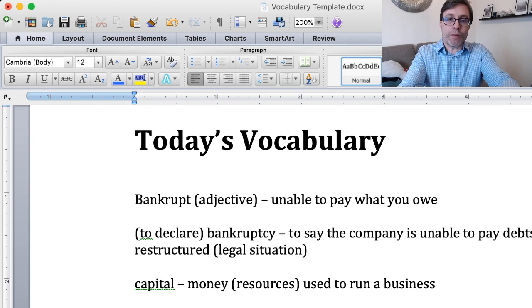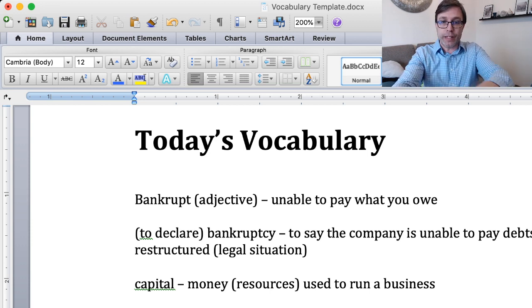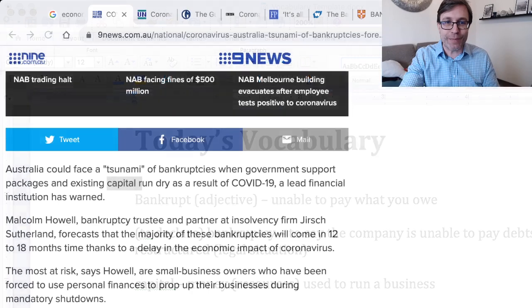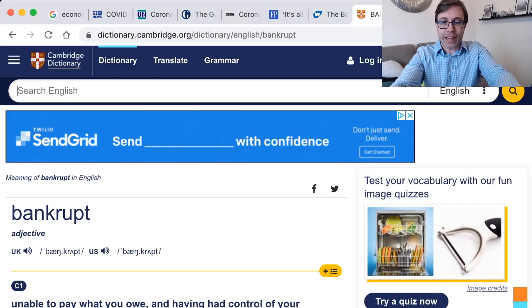This is the noun. Most of the time, I think you would see this used as an adjective. And you would say a business is insolvent, or maybe they are solvent. So if a company is insolvent, it basically means, well, let me make sure that I give you the correct meaning of these words. Let's check it out and see what Cambridge has to say.